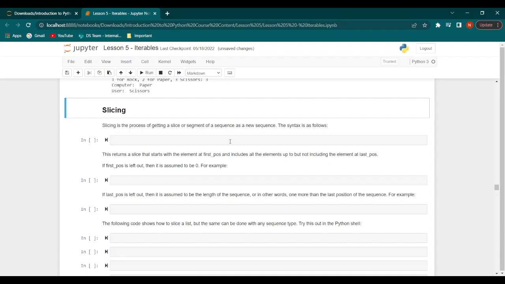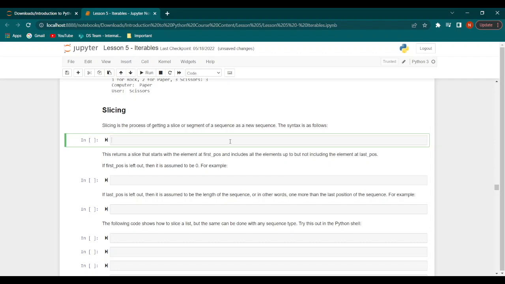Now let's take a look at slicing. Slicing is basically the process of getting a slice or a segment from a sequence and turning that into a new sequence. The syntax for this would be something like this. We would have subsequence equal to the original sequence, and within square brackets, first_position, colon, last_position.